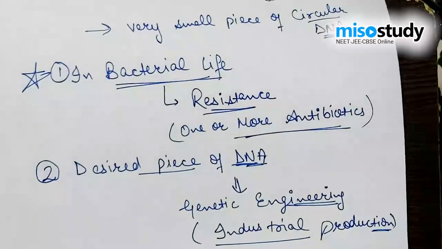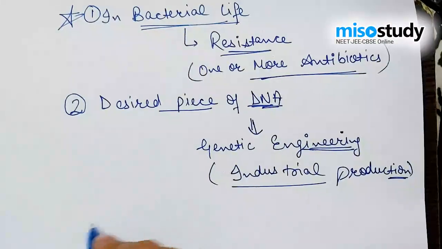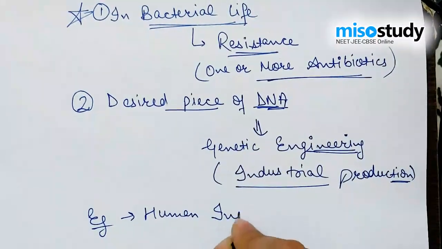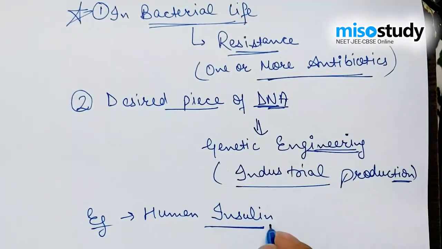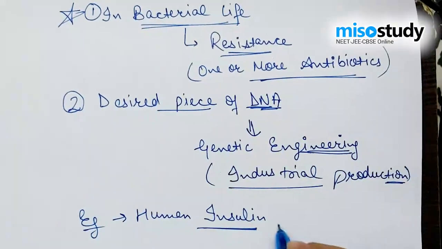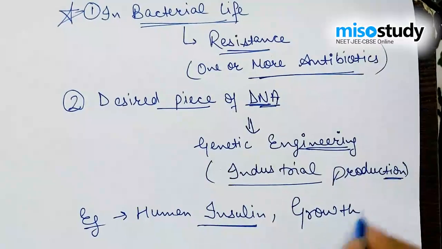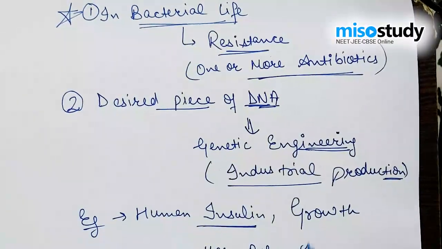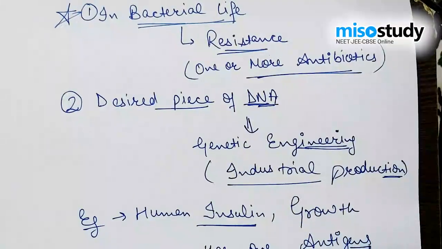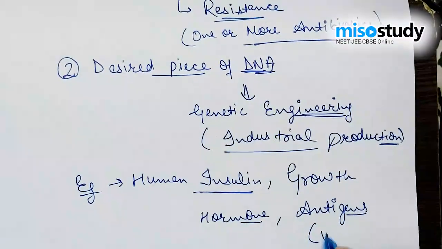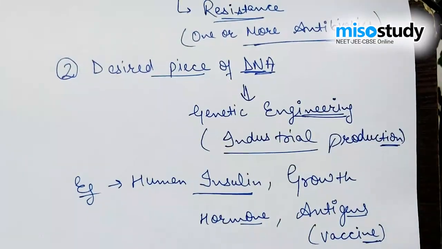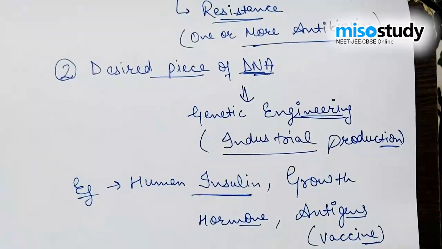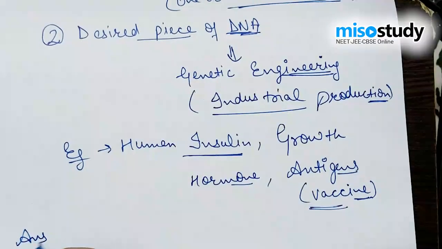So in industrial purposes, the various examples of plasmid products are human insulin, apart from human insulin, the various growth hormones, and various antigens for vaccines. These are various successful processes involving the use of plasmids.